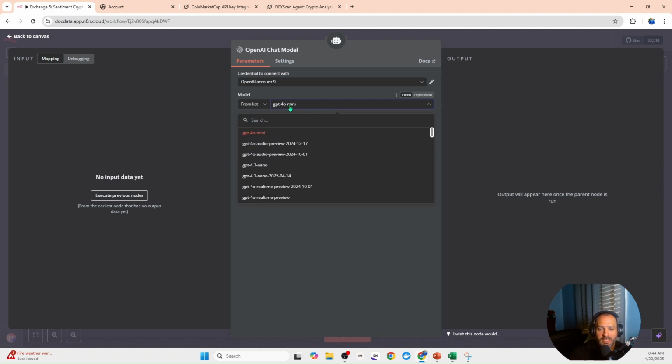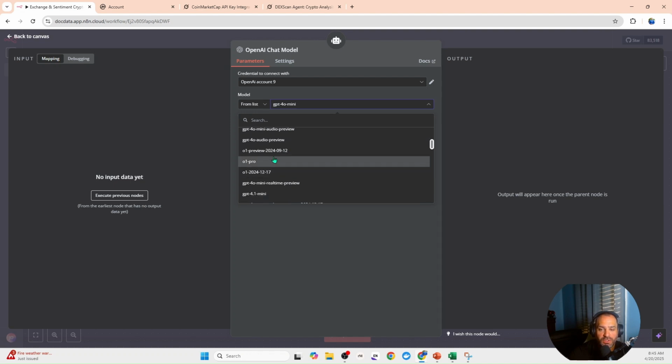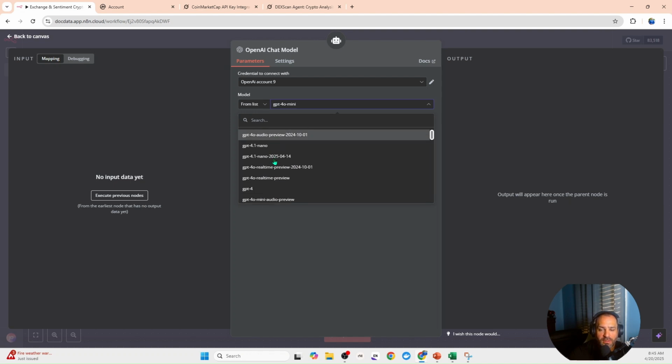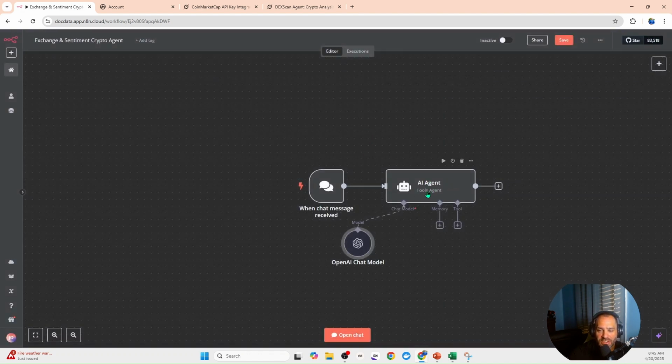But if it was more advanced and it had more analytical reasoning that it needed to use, you would use a higher thinking model. So in this scenario, for this AI agent, since it's only telling it what tools to call, you want to use the cheapest model. So again, this is going to save you money when you're actually using the model out.